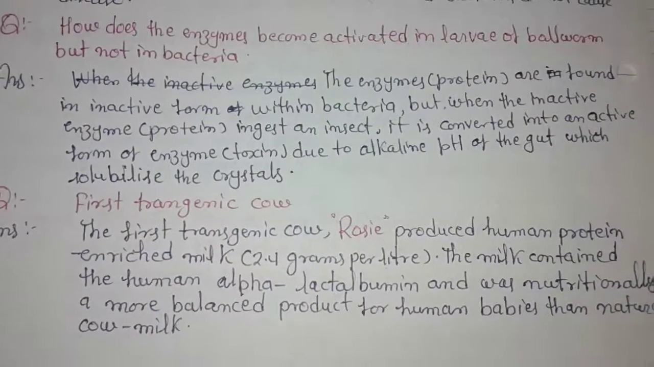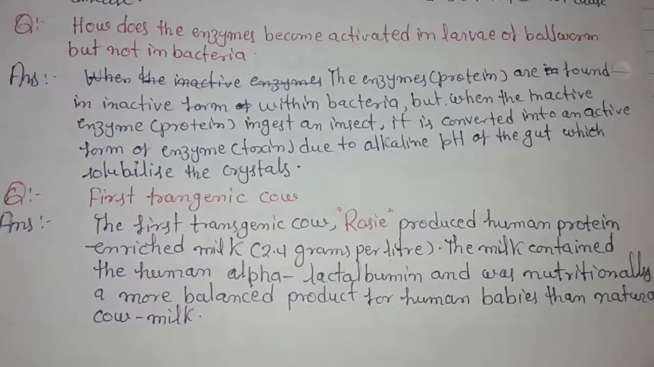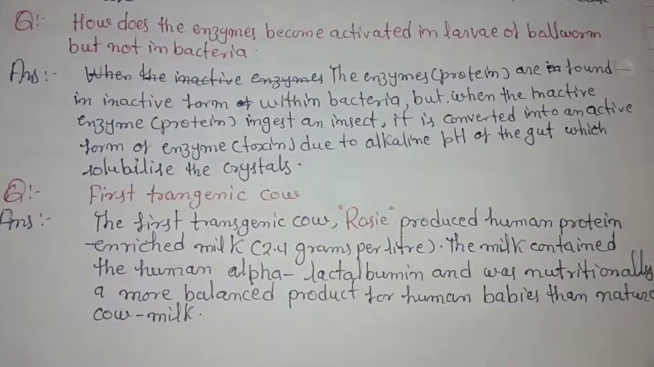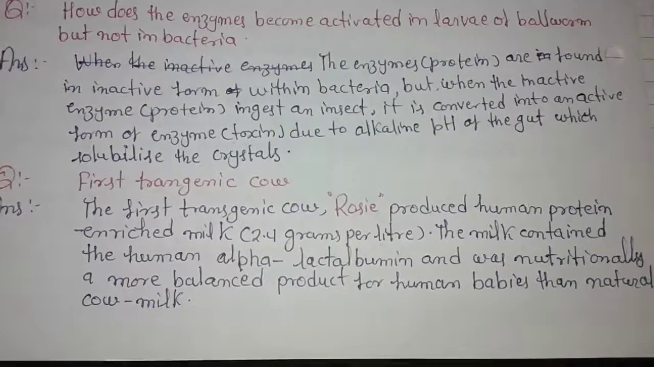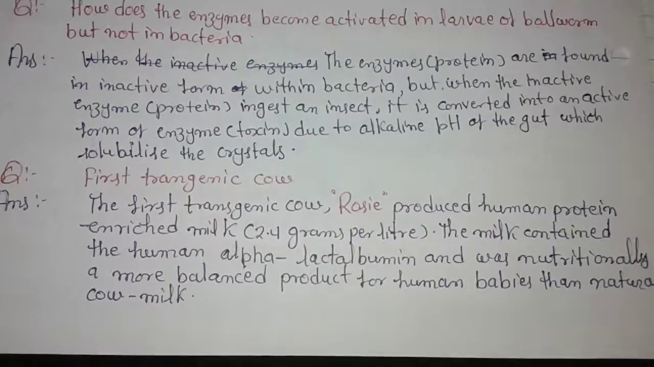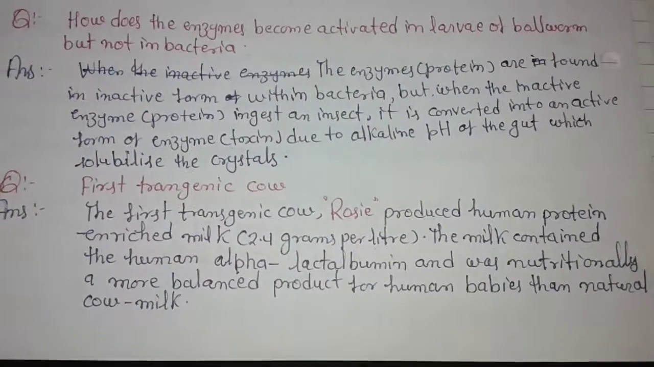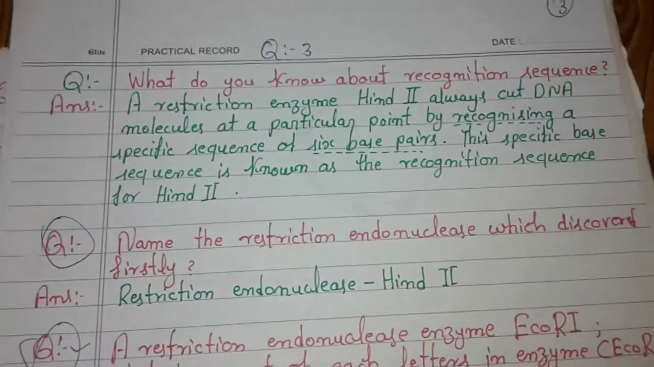The first transgenic cow, Rosie, produced human proteins and raised milk at 2.5 grams per liter. That milk contains human alpha-lactalbumin and was a nutritionally more balanced product for human babies. That's the cow.